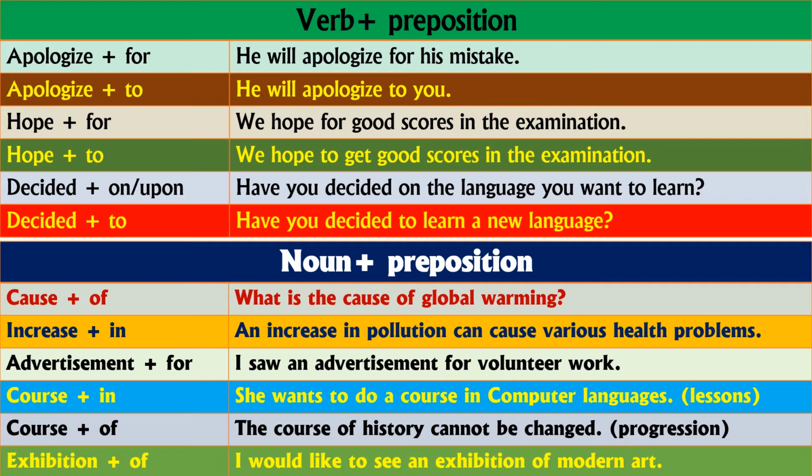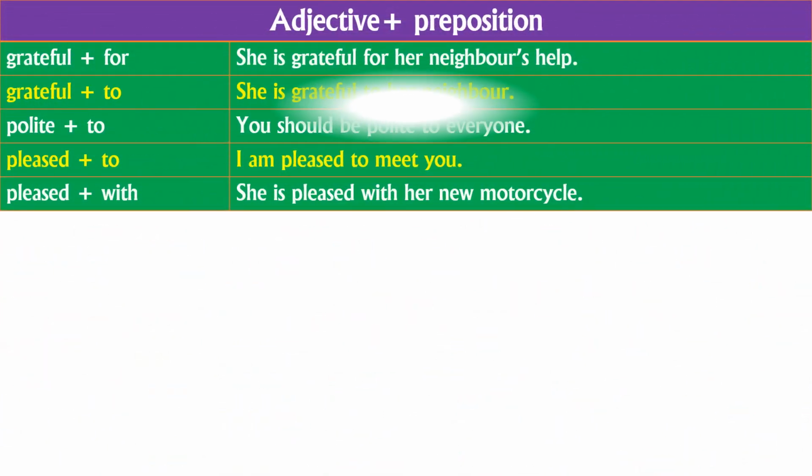So these are called noun plus preposition, and the first one verb plus preposition, the next one adjective plus prepositions. In the sense, the first one is adjective, the second one is the preposition. Grateful for: she is grateful for her neighbor's help.